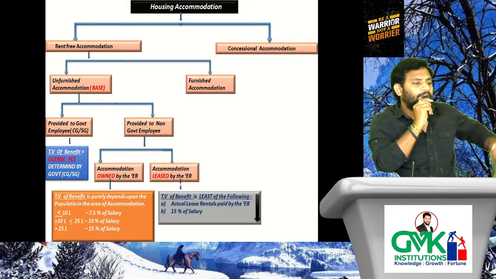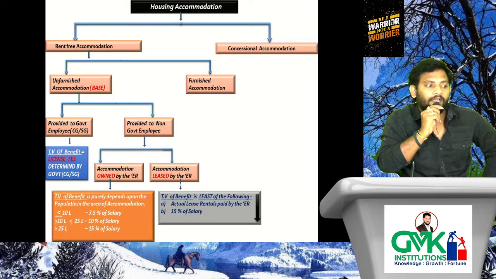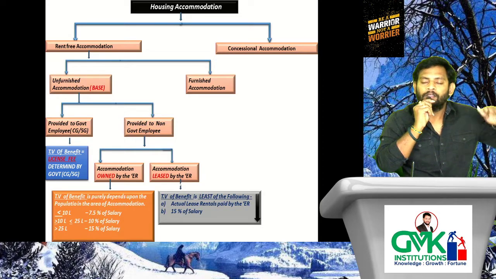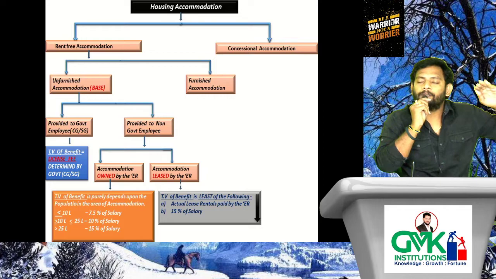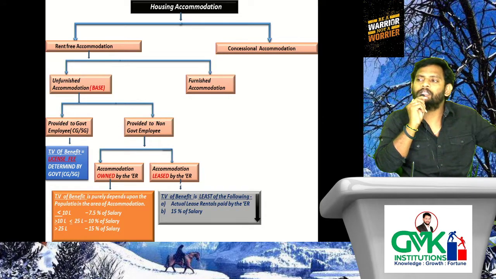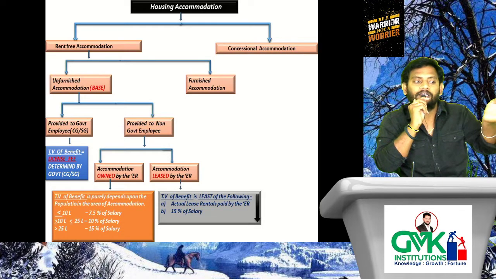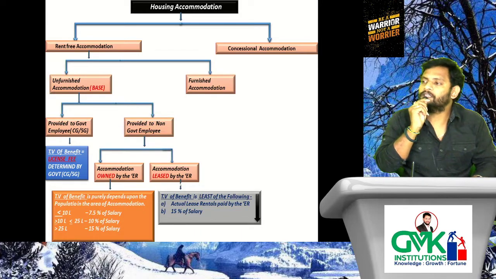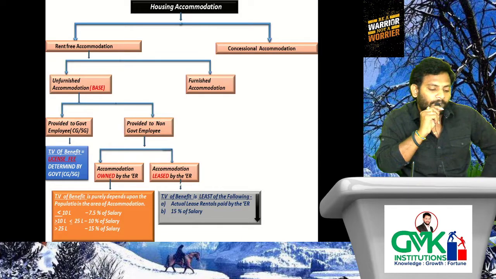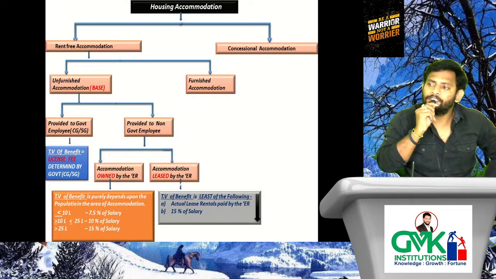Okay, this is the procedure in case of unfurnished accommodation. Come again. Unfurnished accommodation, how to determine the taxable value of benefit? In case of government employees, the license fee determined by the government. In case of non-government employees, it purely depends upon owned or leased. Owned, then either 7.5% of salary, 10% of salary or 15% of salary. Leased, actual lease rentals paid, lesser of the following: actual lease rentals paid by the employer or 15% of salary. Simple.